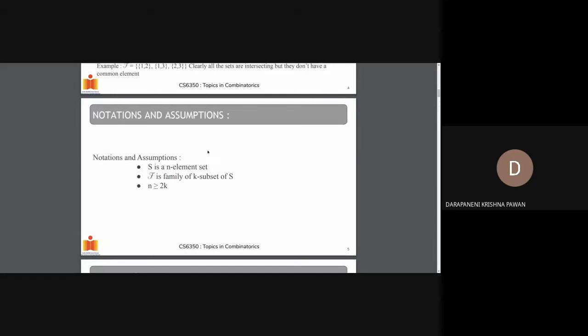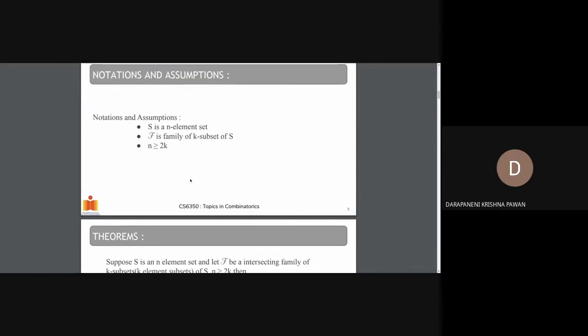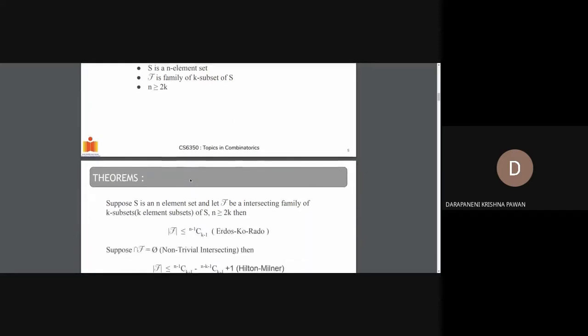Some notations and assumptions. From here on, we'll be taking these notations and assumptions. S is an n-element set. By n-element set, I mean the set of first n natural numbers. F is a family of k-subsets of S, that is, the subsets are of S and are of size k, with n greater than or equal to 2k. Because if n is less than 2k, then k will be greater than n by 2, and there will be a common element for all the sets of the family, and it will become a trivially intersecting family.